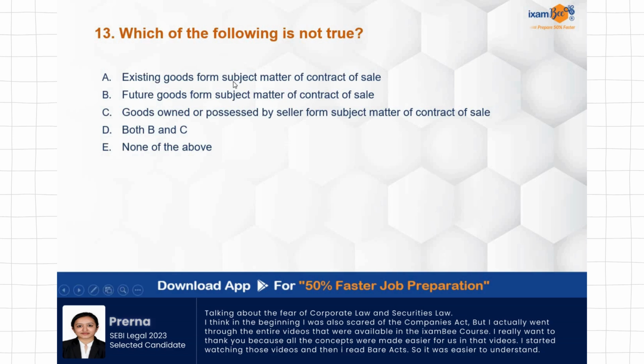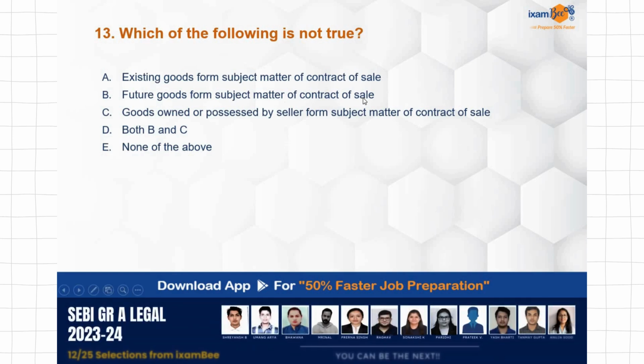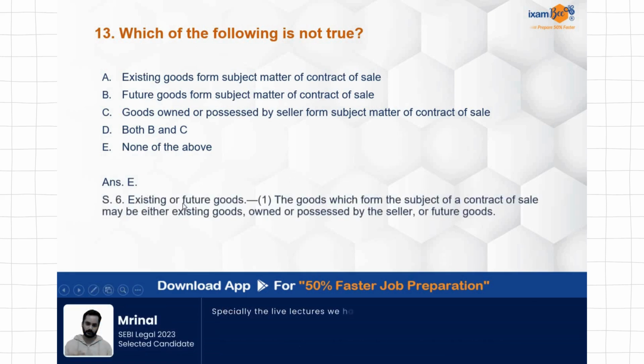Both B and C, future goods form subject matter of contract of sale or not. Goods owned or possessed by seller form the subject matter of contract of sale or not. So the correct answer over here is E, none of the above, because all these statements are correct. Existing or future goods, section 6 covers this point.